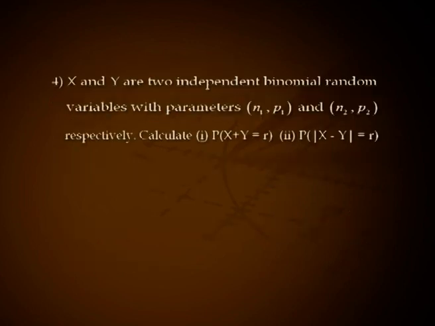X and y are two independent binomial random variables with parameters n1, p1 and n2, p2 respectively. Calculate number 1, P of x plus y equal to r, number 2, P of modulus of x minus y equal to r.